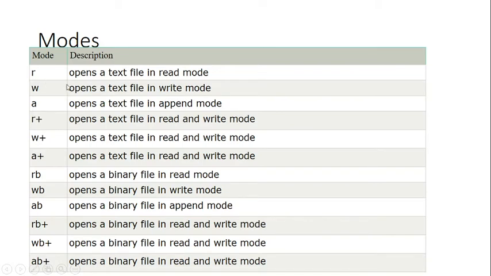If you are writing r, that means you are opening a text file in read mode. If you are writing w, that means opening a text file in write mode. So we have modes. That's why we are seeing here a simple program to open a file in a mode.